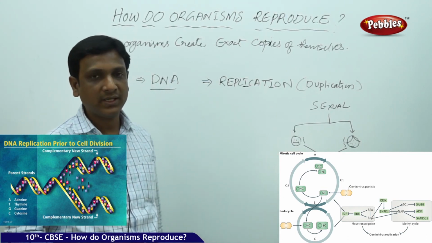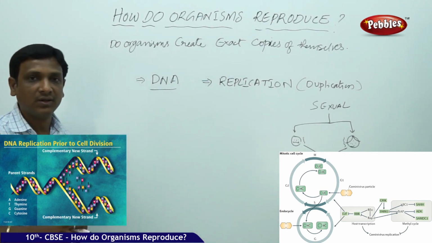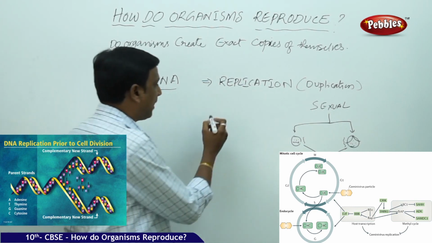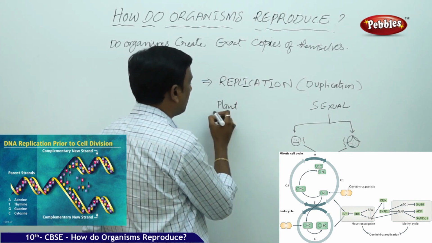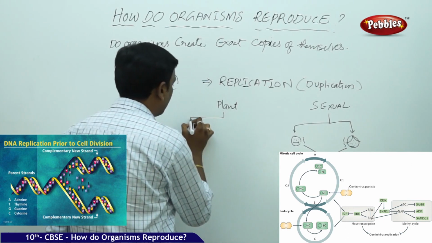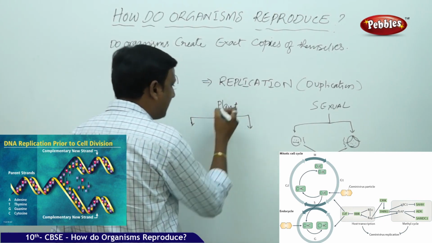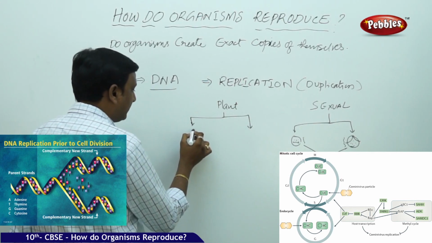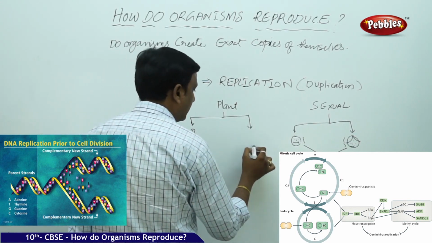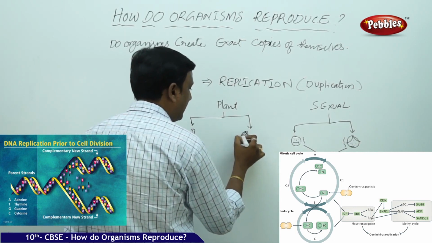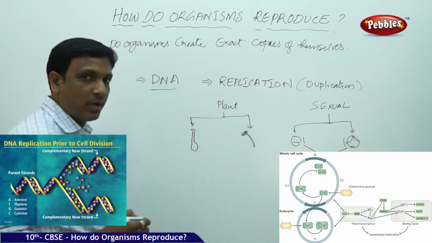But you may have a doubt in the case of asexual reproduction, or in the case of plants. There is a plant, it is bisexual, it has male and female parts. The same plant has a female reproductive part, and here the anther of the same plant. So self-pollination takes place.